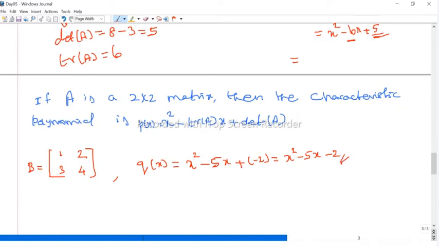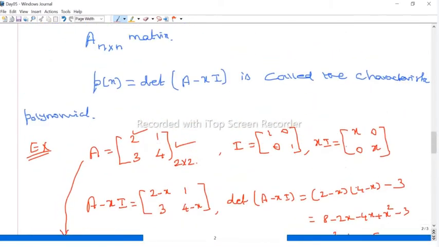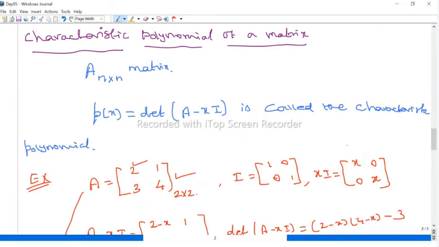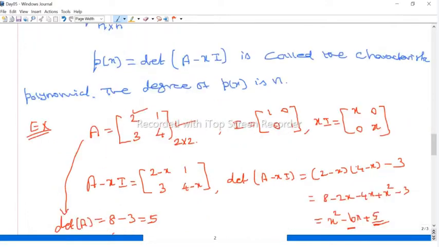Okay. So if we take a 3 by 3 matrix, this is the idea. The characteristic polynomial is nothing but the determinant of A minus xI. And if A is an n by n matrix, the degree of P of x should be the order of the matrix. So an n by n matrix means the degree of P of x is n, and it should be a monic polynomial. Monic means the leading coefficient should be 1.